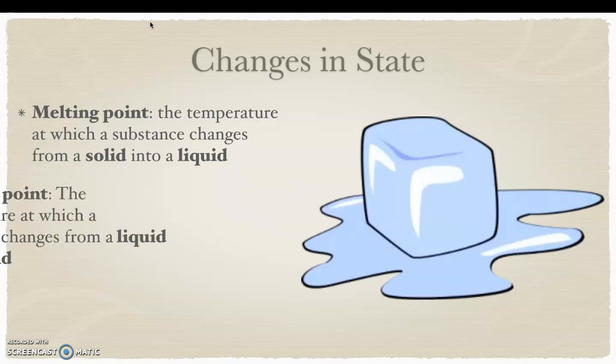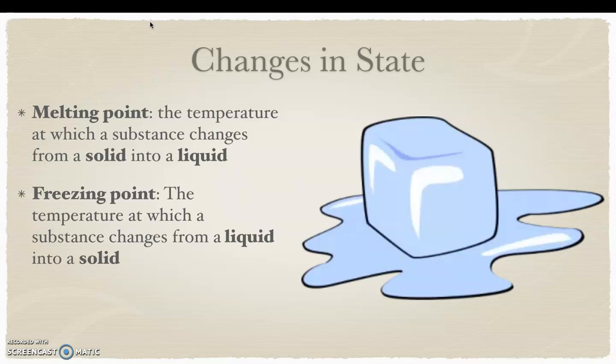Again, ice to water. And then we have the freezing point, the temperature at which a substance changes from a liquid into a solid. Now, vice versa, we have water changing into ice. By what? We place the water in a freezer and it changes into ice. So we have the melting point of water and then we have the freezing point of water. We did learn this in math as we were learning about temperature. That means with temperature, one thing can change from one state of matter to another.